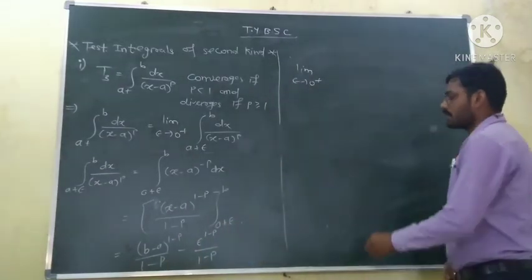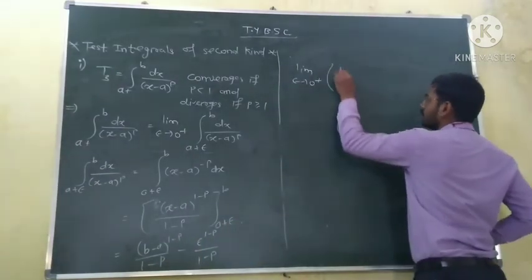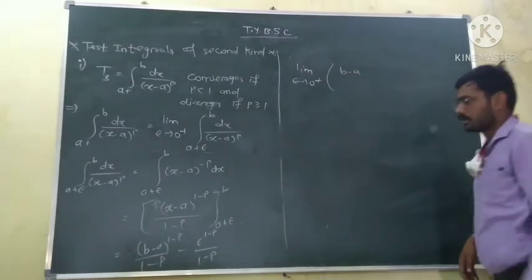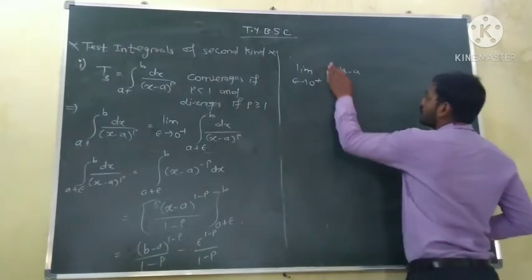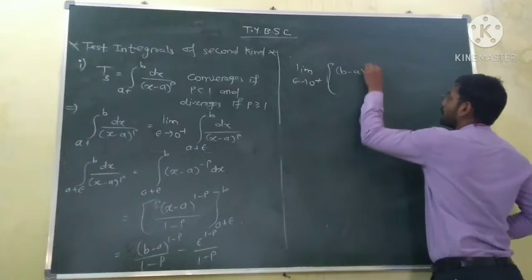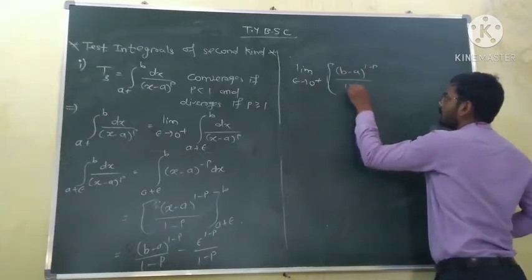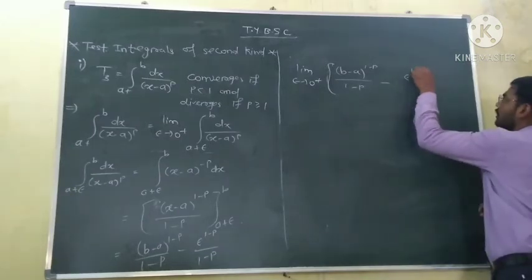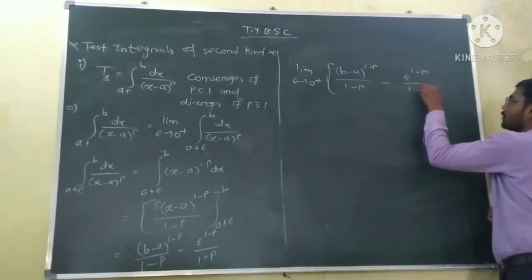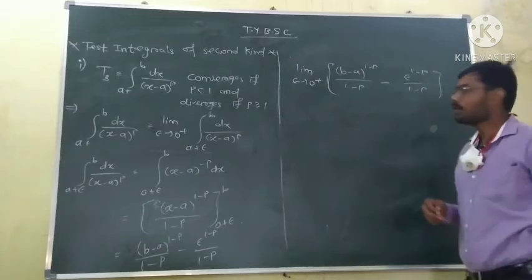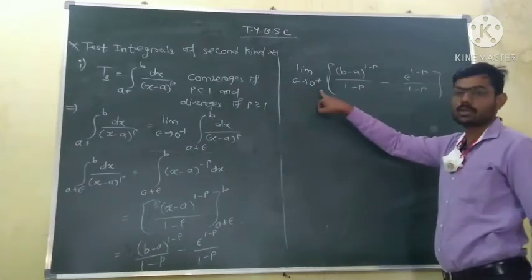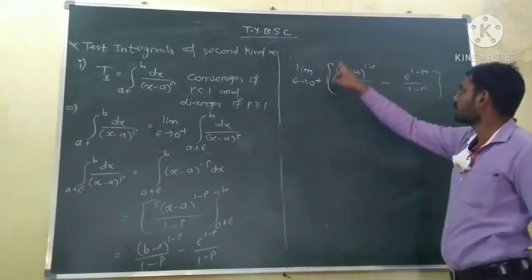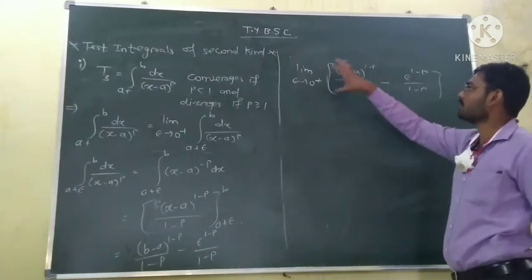So limit epsilon tends to 0 plus, b minus a raised to power 1 minus p upon 1 minus p minus epsilon raised to power 1 minus p upon 1 minus p. Now epsilon tends to 0 plus. But in this term there is no epsilon. So this is constant for this limit.